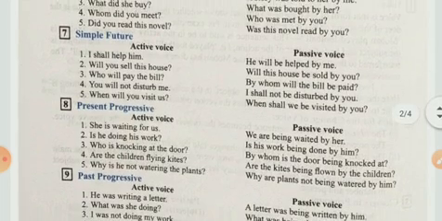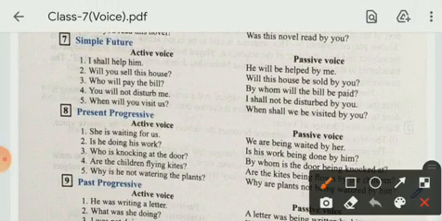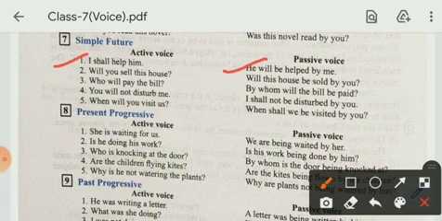Here are some examples of simple future. I shall help you. He will be helped by me. Will you sell this house? Will this house be sold by you? Who will pay the bill? By whom will the bill be paid? You will not disturb me. I shall not be disturbed by you. When will you visit us? When shall we be visited by you?